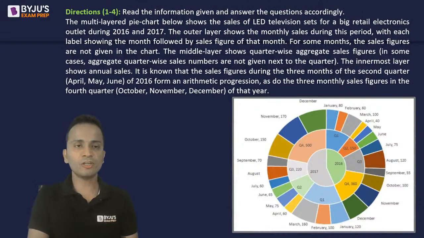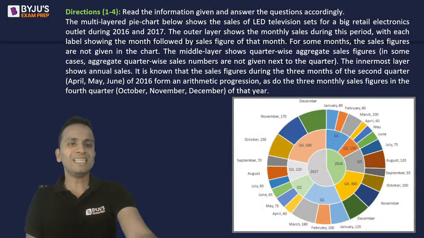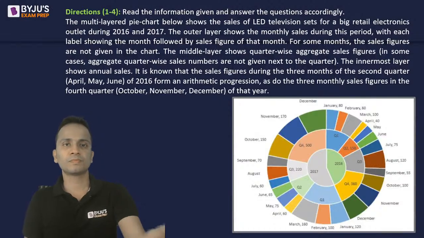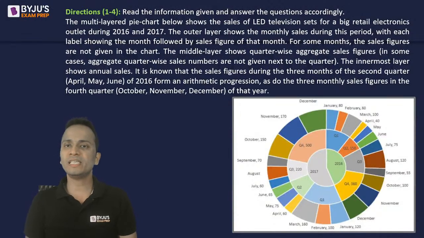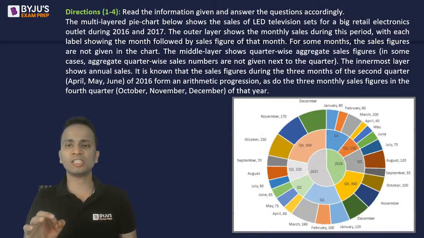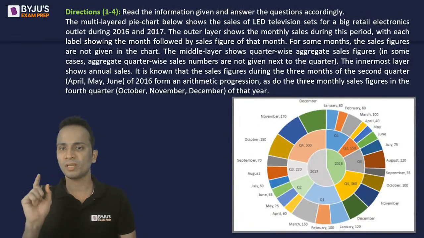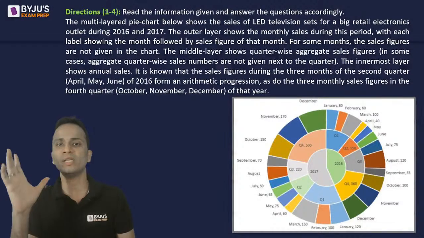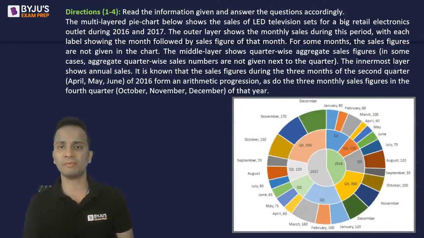So meanwhile, I'll read the question for all of you. The multi-layered pie chart below shows the sales of LED television sets for a big retail electronics outlet during 2016 and 2017. The outer layer shows the monthly sales during this period, with each label showing the month followed by the sales figure of that month. So the outer layer of this pie chart is month-wise data. There is the month written as well as the value, the sales figure of that month.